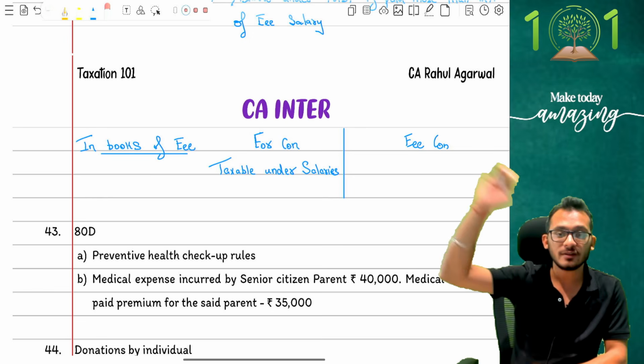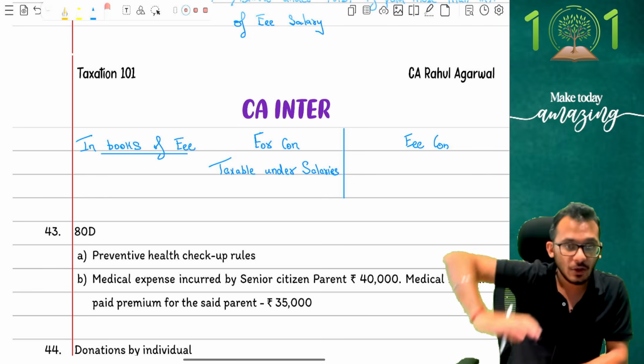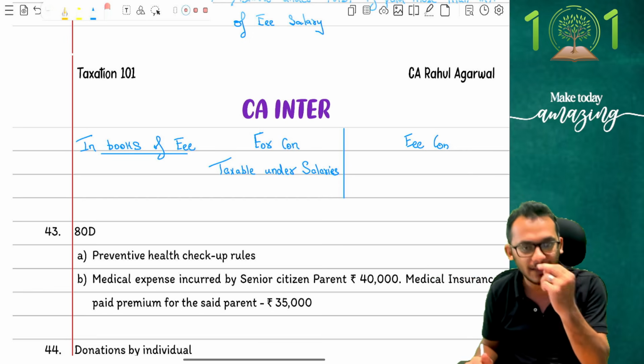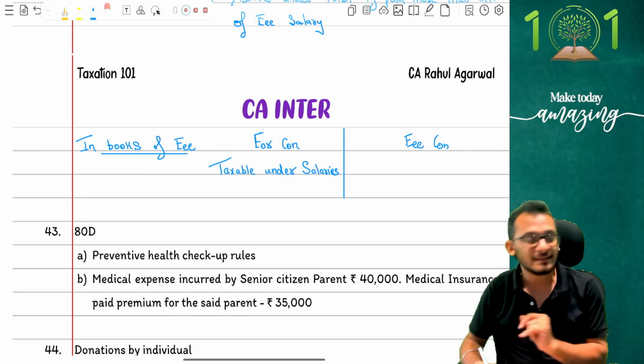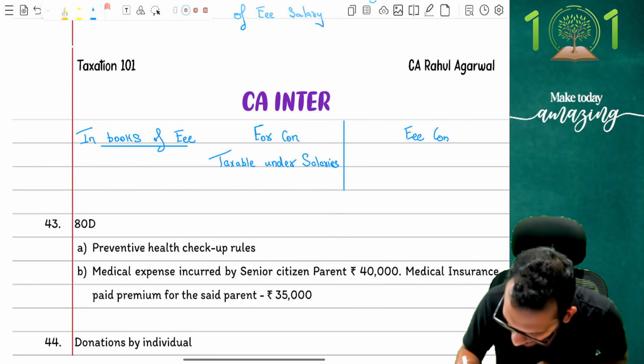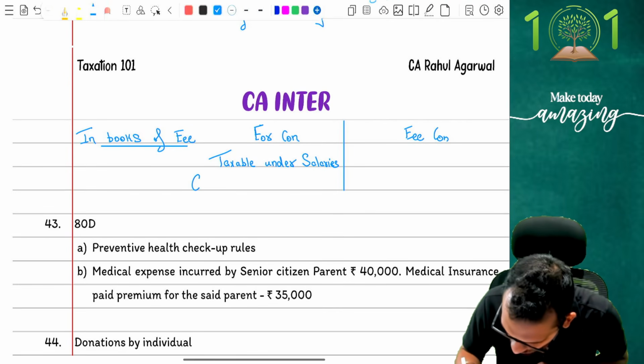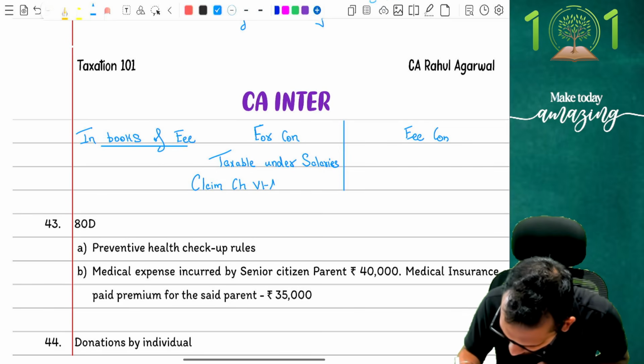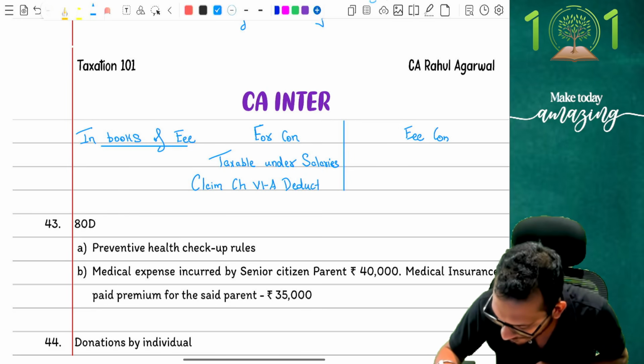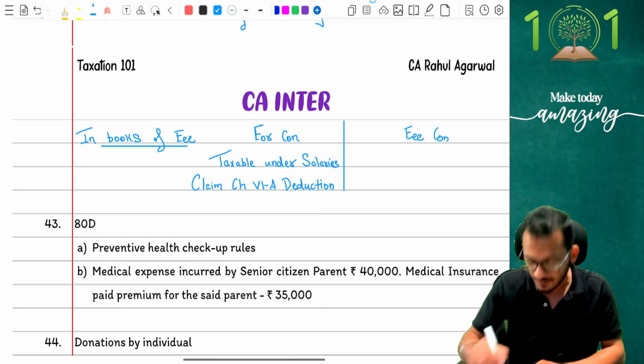I am in the employee's books. In the employee's books, I'm talking about employer contribution. For employer contribution, the rule is very simple. You will tax it under the head salaries. Next, what will happen? You will come and say claim Chapter 6A deduction, which we call ATCCD. So claim Chapter 6A deduction, how much?